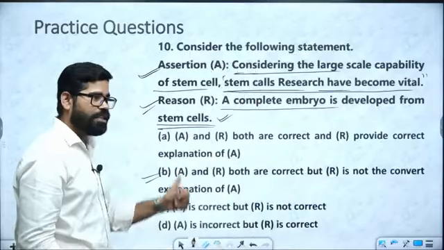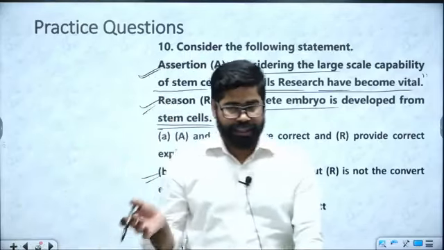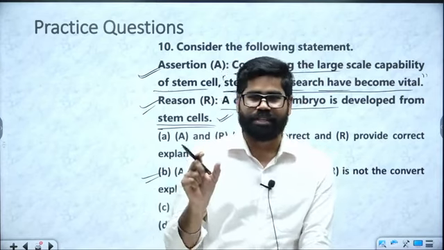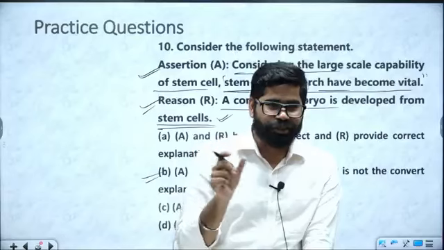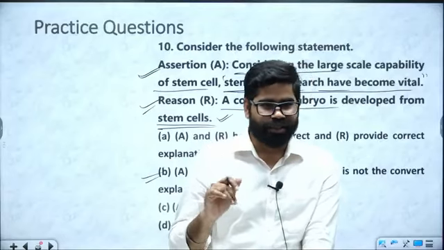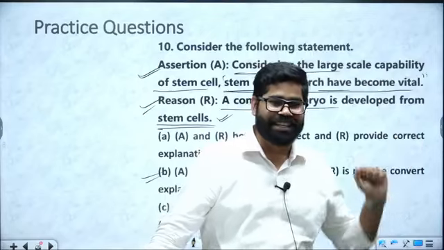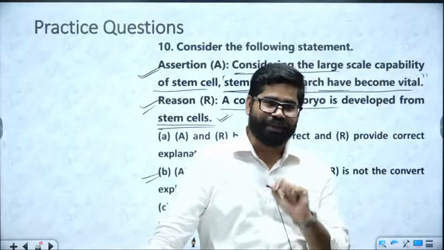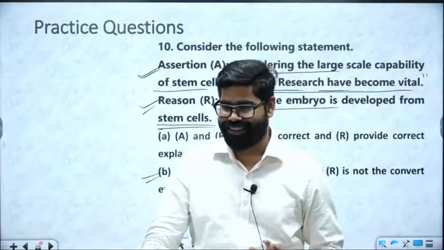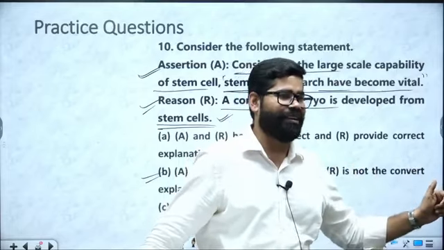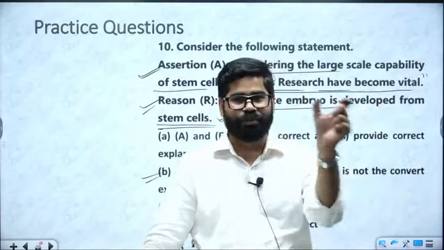So in assertion and reasoning, UPSC has increased the number. Now they are doing one more thing. They are not giving 2 statements, they are giving 3 statements. Okay. So that is easy, because in that you know about 1 statement. The first statement is always going to be correct. In a 2 statement question, the options are framed in such a manner that you can easily understand the first statement.